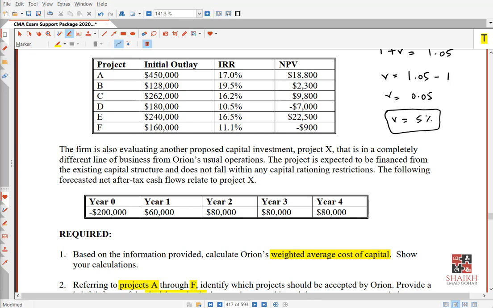I hope you know the minus thing. So the more the minus, the more bad. Because minus 900 is more closer to 0. So D is worse than F. Anyway, so the last one is D. So what you will say?